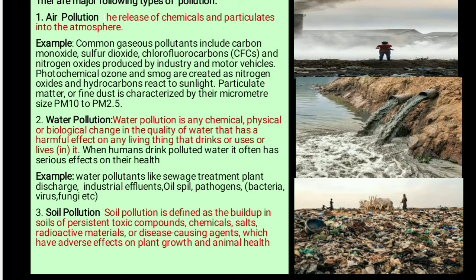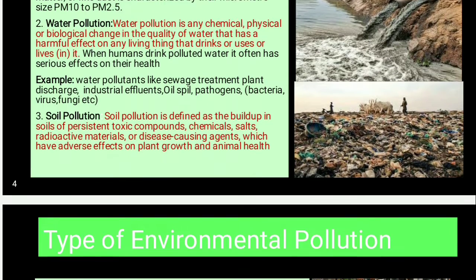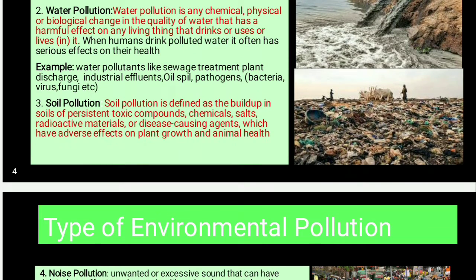Nitrogen oxide is produced by industry and motor vehicles, and photochemical ozone and smog are created as nitrogen oxides and hydrocarbons react to sunlight. Particulate matter or fine dust is characterized by micrometer size, that is PM10, PM2.5.